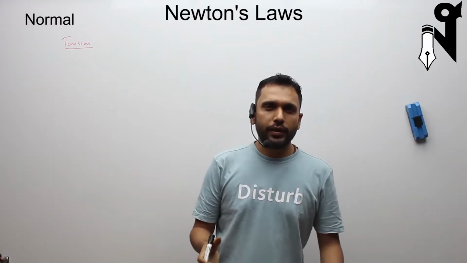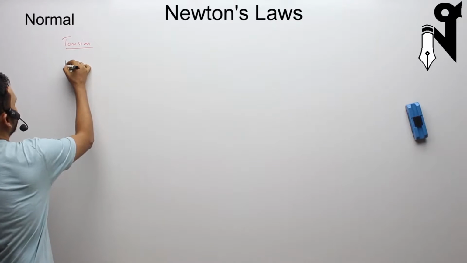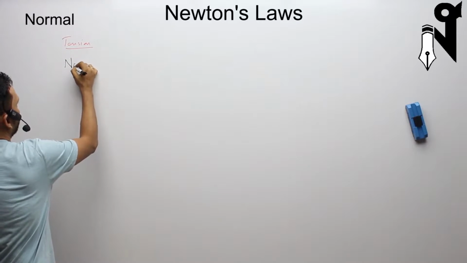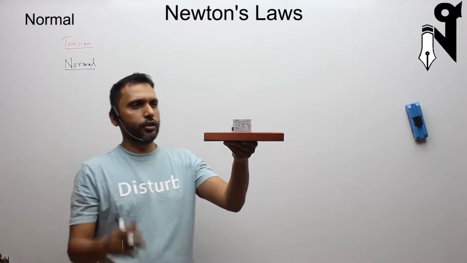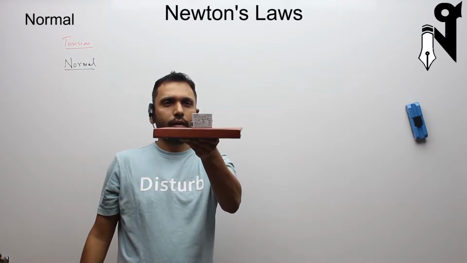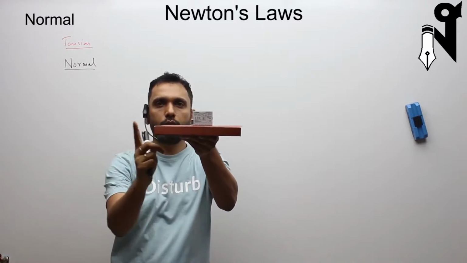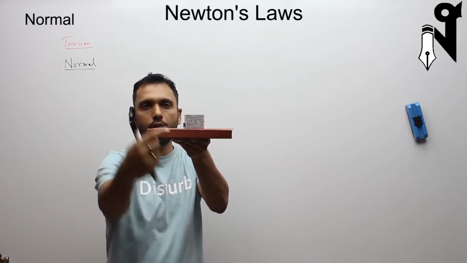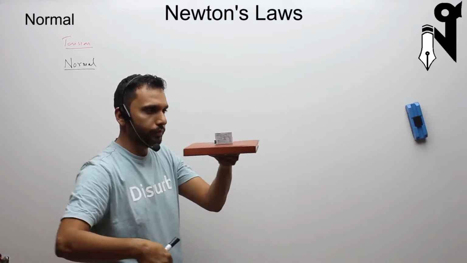So as tension was basically an action-reaction force, a normal reaction, as the name itself has the word reaction in it, is again from action-reaction. So say there is this block, this mass on this platform. Now why is the mass not going through this body? Why is this block not going through this platform, which is the book over here? Why is it not going through?